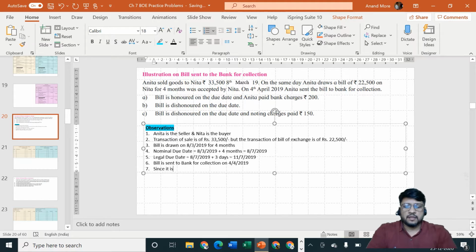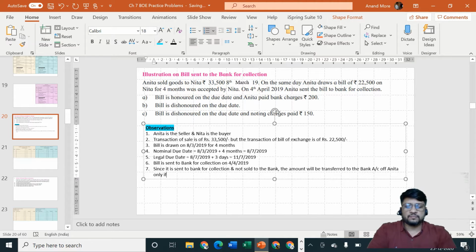Since it is sent to the bank for collection and not sold to the bank, the amount will be transferred to the bank account of Anita only if paid by Nita on the due date.